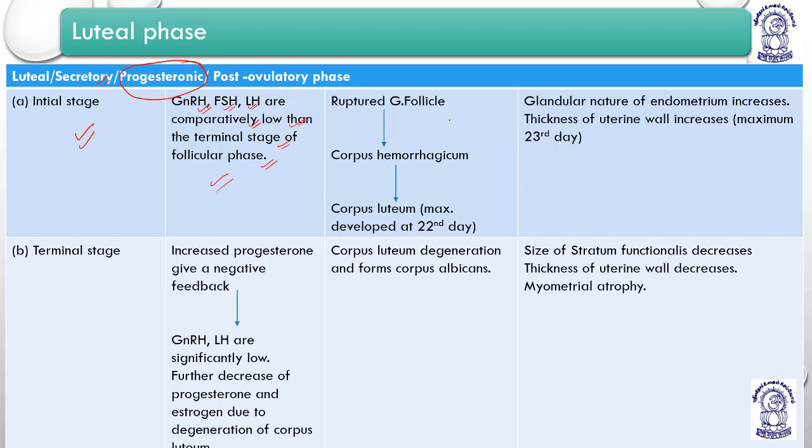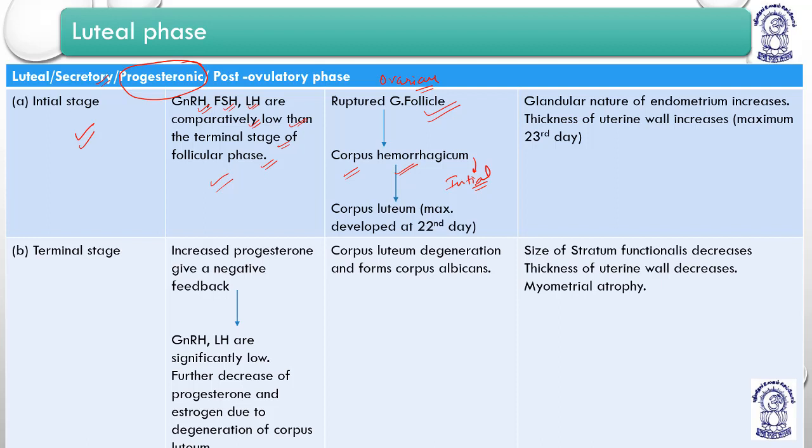Okay, now what are the changes in the ovary? The Graafian follicle is ruptured. The moment the Graafian follicle is ruptured, it basically fills with blood, and it is known as corpus hemorrhagicum. Corpus hemorrhagicum is basically the initial form of corpus luteum.